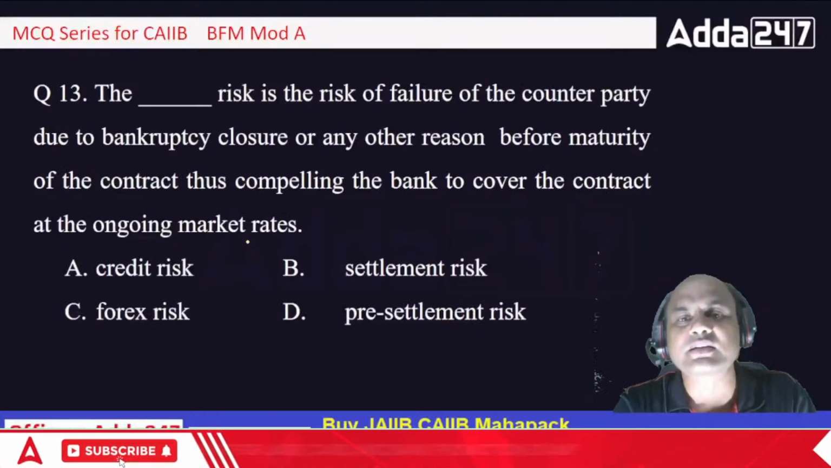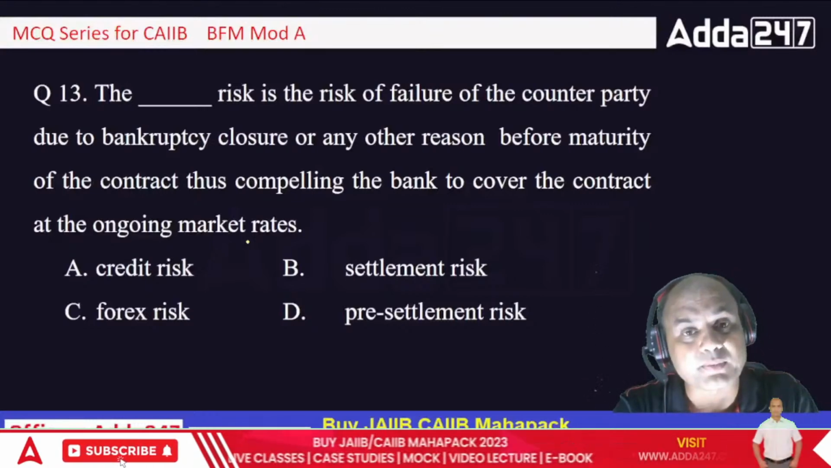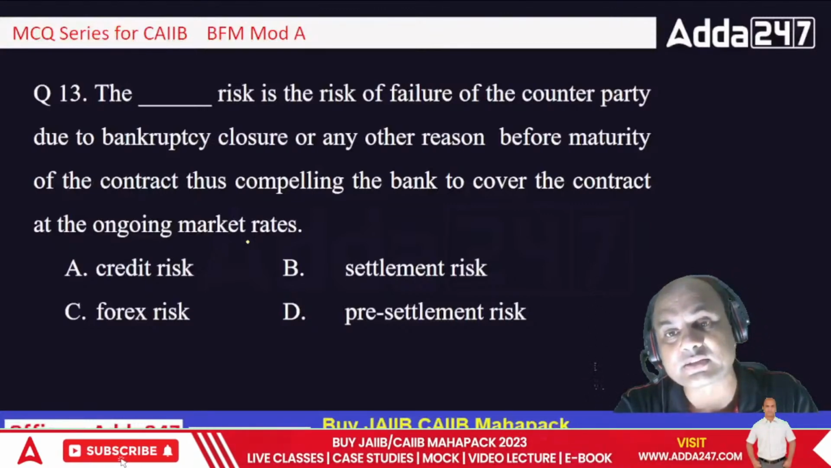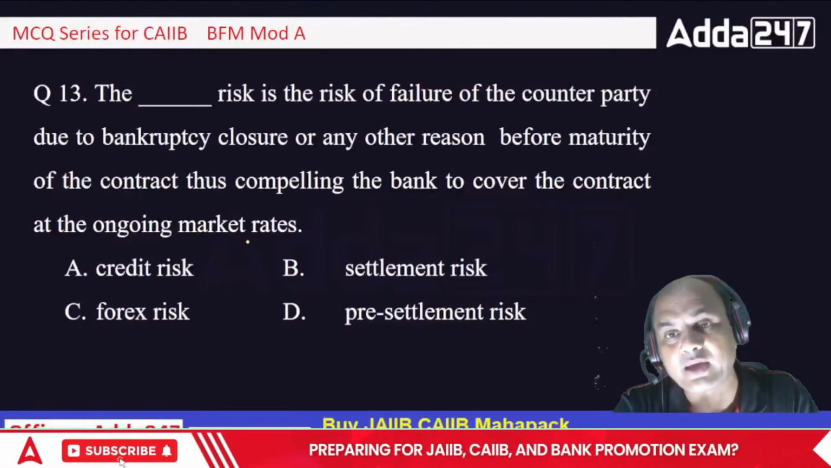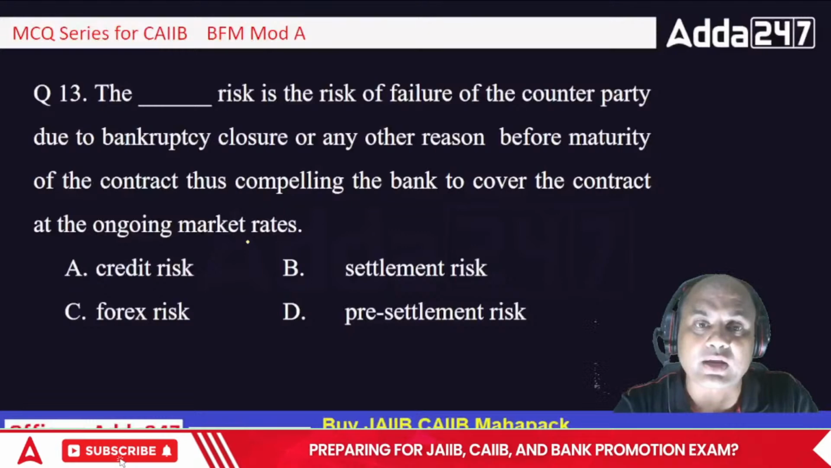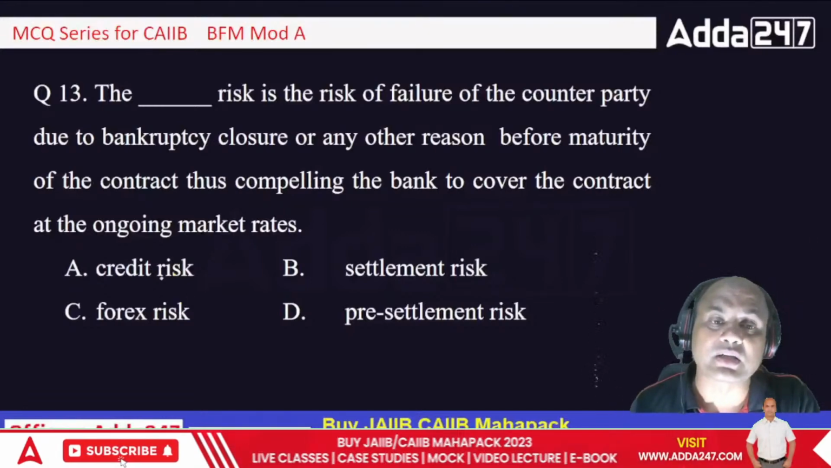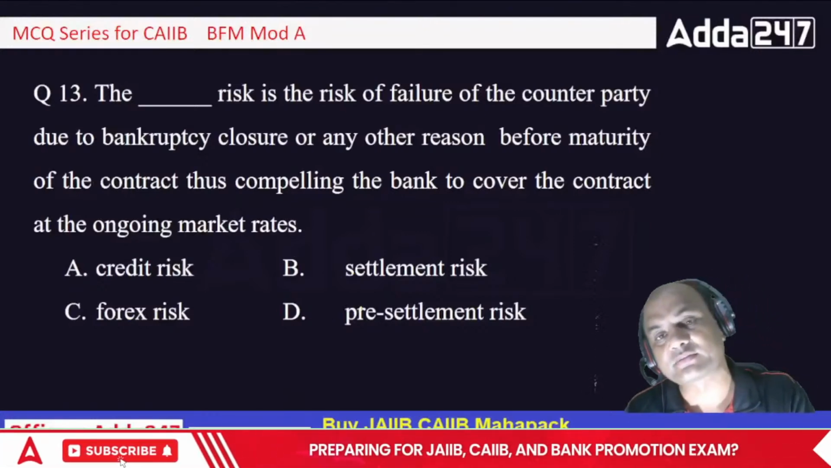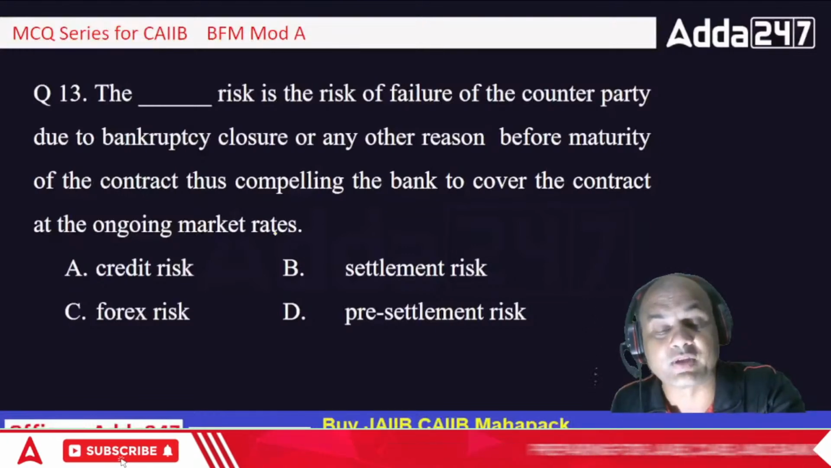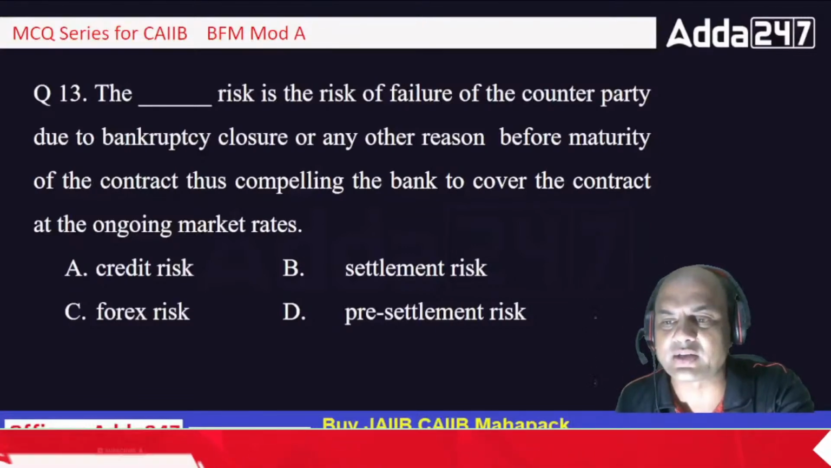The dash risk is the risk of failure of a counterparty due to the bankruptcy, closure, or any other reason before the maturity of the contract, thus compelling the bank to cover the contract at an ongoing market prices. So which is this? Credit risk, settlement risk, forex risk, pre-settlement risk. Very difficult one. Not difficult one, tricky one. Okay, it's a tricky one.